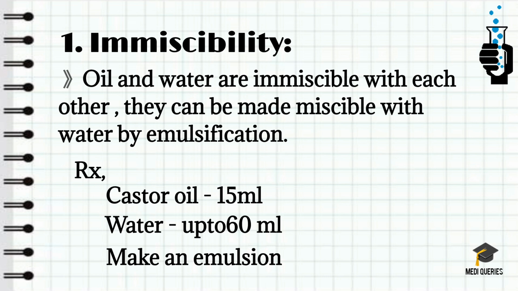In this prescription, castor oil is immiscible with water, obviously. To overcome this incompatibility, simply adding an emulsifying agent is needed to make a good emulsion. This is how we correct this incompatibility.